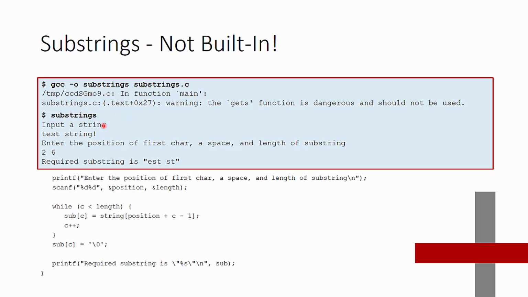First, it asks us to input a string, and here is the input string, what I typed in, test string. Then it asks us to enter the position of the first character, a space, and then the length of the substring. So here is 2, the space, and the length of the substring. These characters came from what was entered previously, starting at position 2, which is, here's 1, here's 2, the E in test, and that goes through 6 different characters: 1, 2, 3, space 4, 5, 6. The last one is the T. So we grabbed all 6 characters as a substring out of that string.